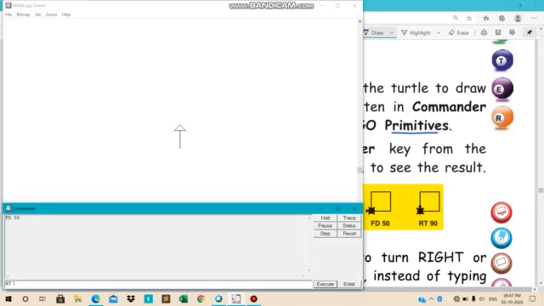अब मैंने लिखा राइट 60, अभी भी कुछ नहीं हुआ. ये कब होगा, जब हम एंटर प्रेस करेंगे. व्हाट वी हैव टू डू, after writing each and every command we have to press the enter key to execute that command.